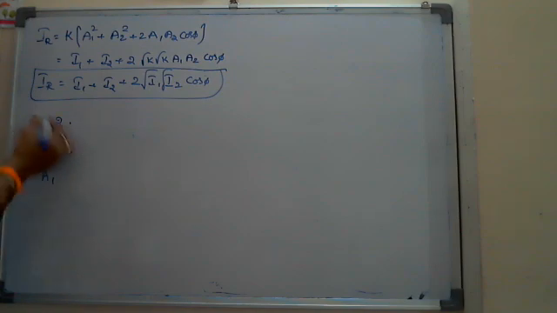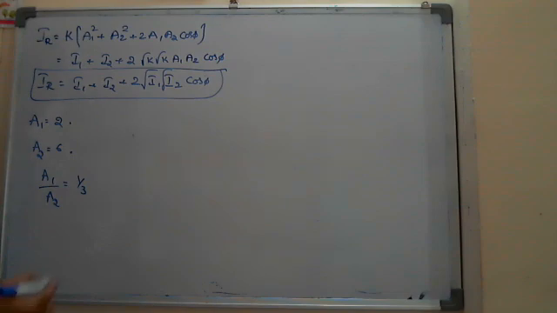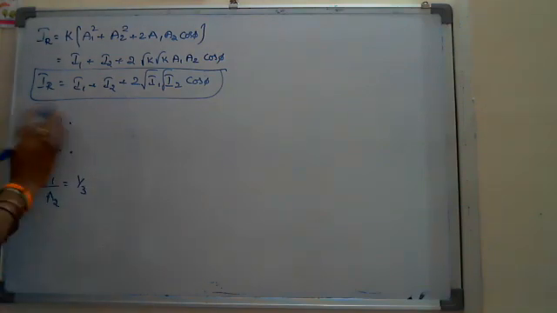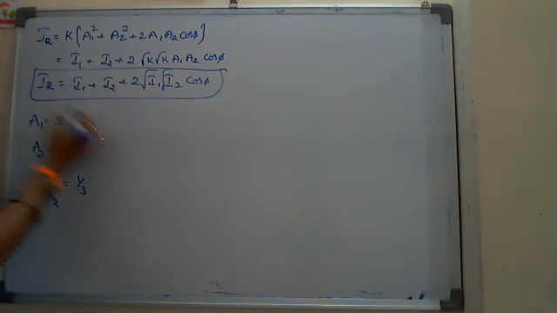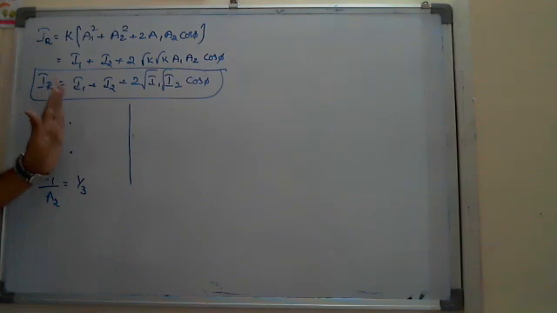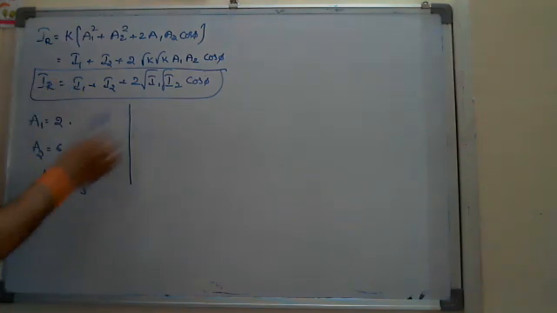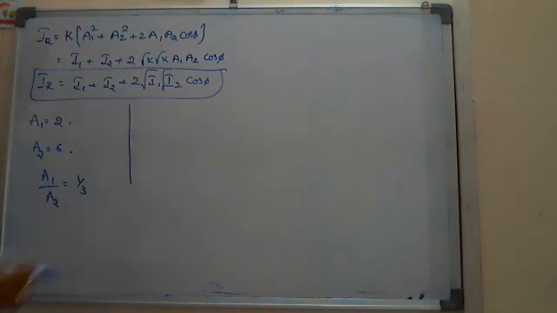Like if they won't give actually 2 and 6, they will give the A1 by A2 ratio, 1 by 3. Suppose the values are given, A1 is equal to 2, A2 is equal to 6. Suppose the screen is placed such that the plane of these 2 points and the plane of the screen are parallel to each other.